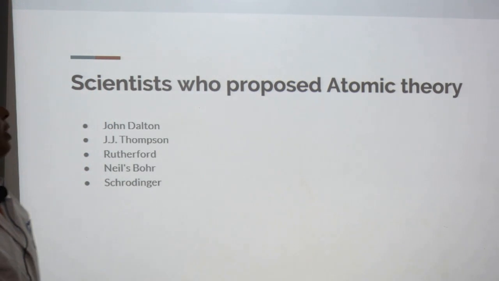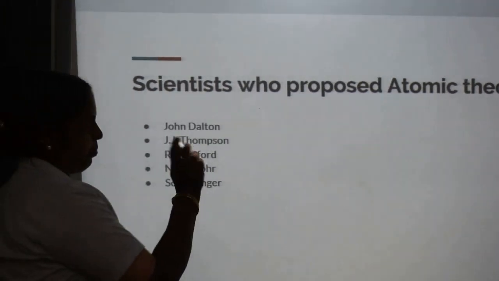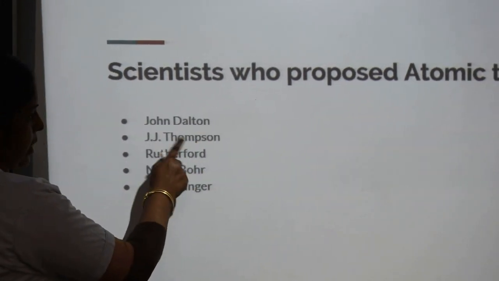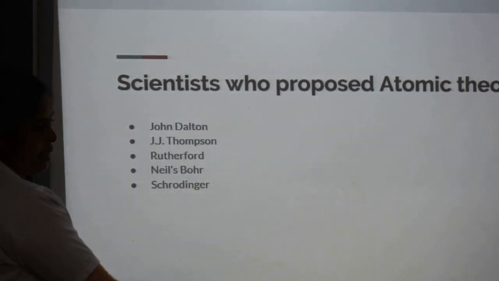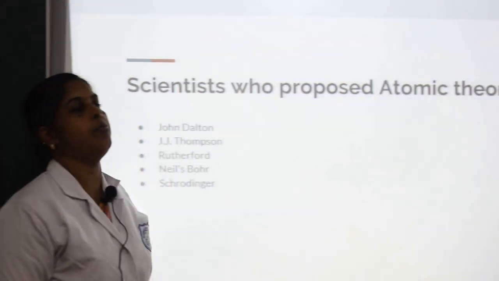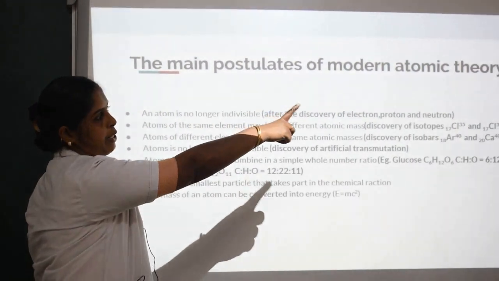A few postulates of John Dalton's theory were corrected by J.J. Thomson, Rutherford, Niels Bohr and Schrödinger. After this, a new theory was proposed that is known as the modern atomic theory.